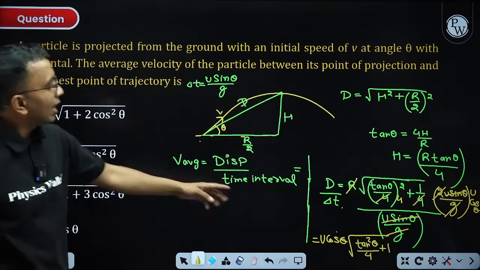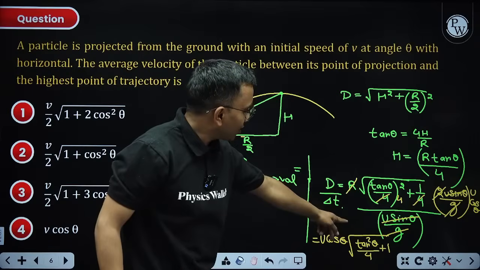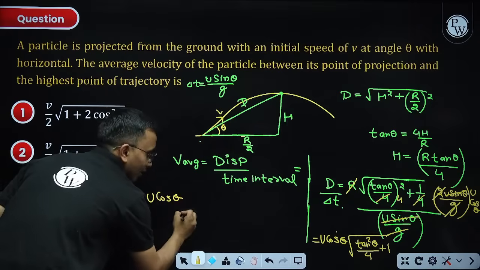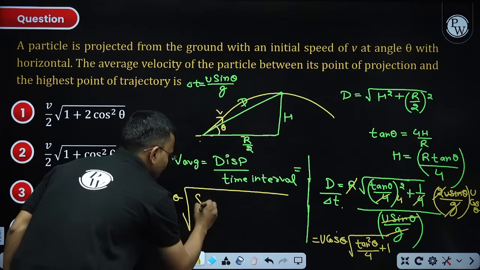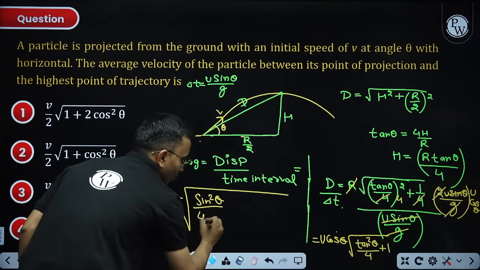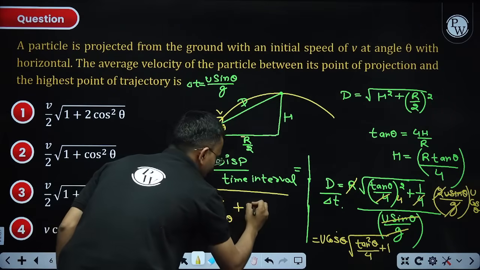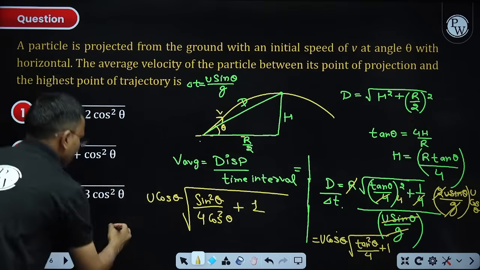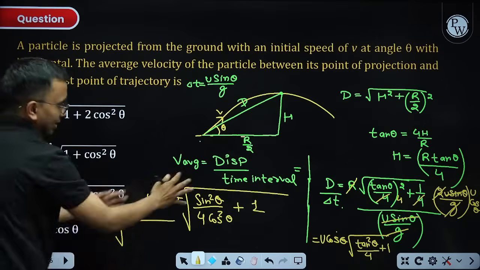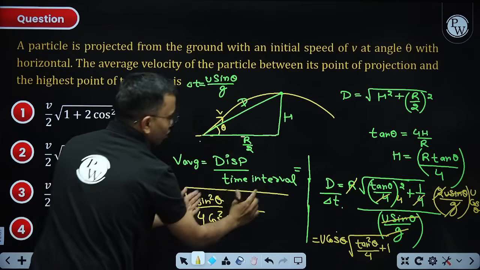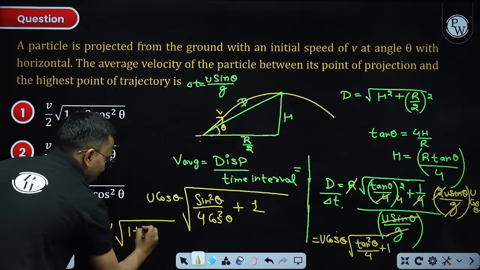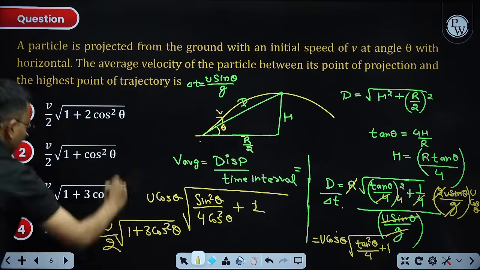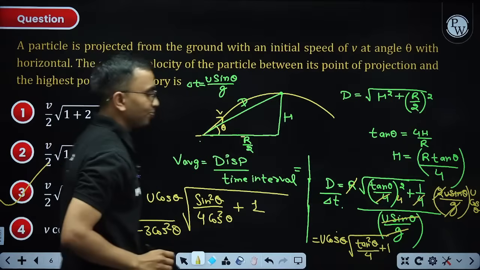Again we can simplify. We can write tan squared theta as sin squared theta by cos squared theta. So this will become u cos theta into root of (sin squared theta by 4 cos squared theta) plus 1. And then in cos squared theta, if you take the LCM here, this cos theta will get cancelled. So this will become u root of, inside this it will become sin squared theta plus 4 cos squared theta, that will become 1 plus 3 cos squared theta. And this 4, when it comes out of the root, it will become like this. Third option.